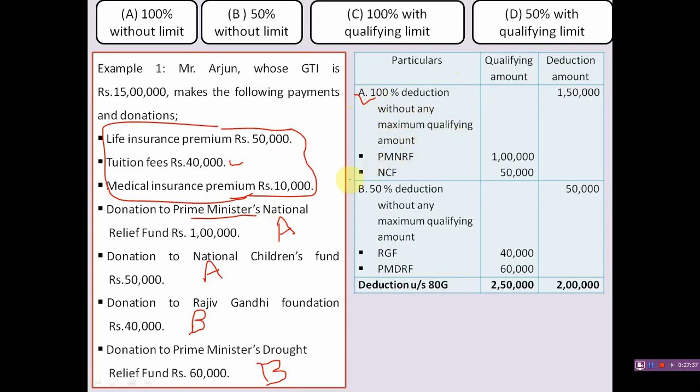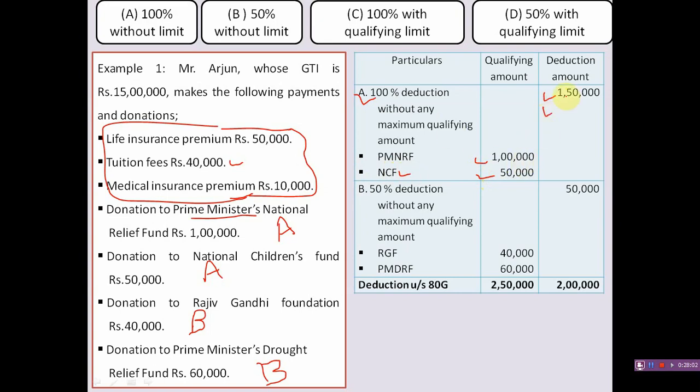First, category A items, 100% deduction without maximum qualifying amount. First one is Prime Minister's National Relief Fund, 1 lakh qualifies for deduction, and 1 lakh deduction amount. National Children's Fund qualified fully, 50,000 qualified for deduction, and the deduction amount is also 50,000.